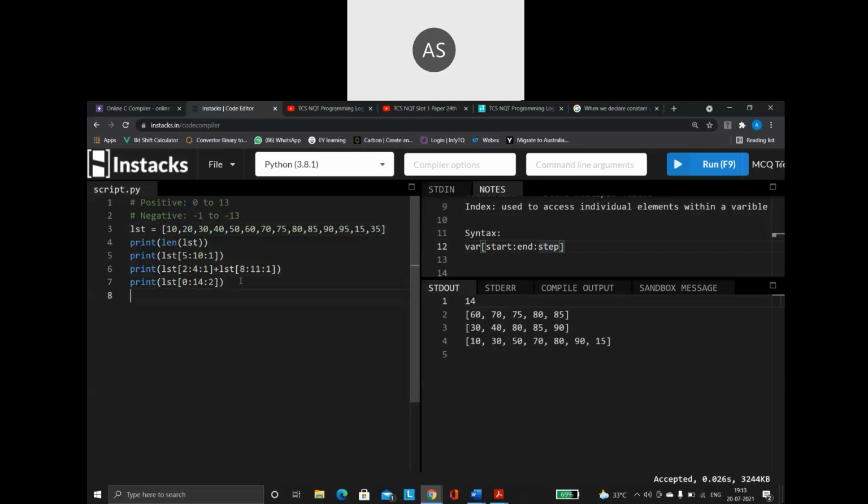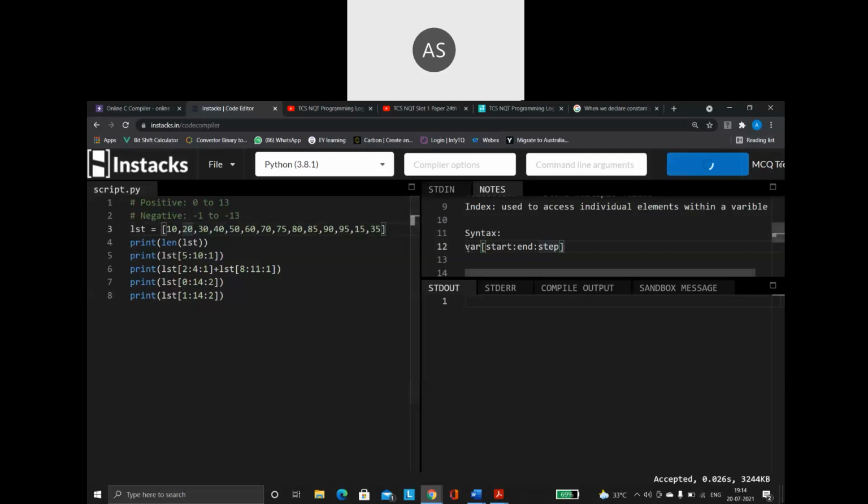Suppose you want to print all the odd index positions. You can do it without a loop. I simply say LST, start from index 1, go till index 14, step value 2. Stop. Again it starts at 1: 1, 3, 5, 7, and so on. See? That is the advantage of slicing.